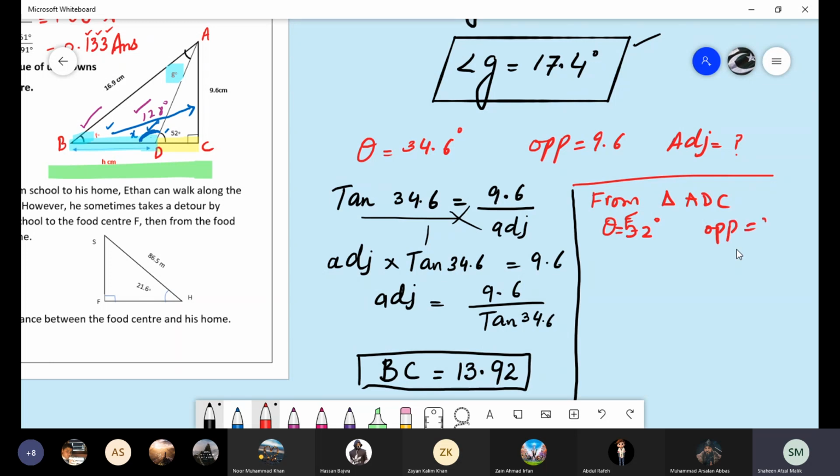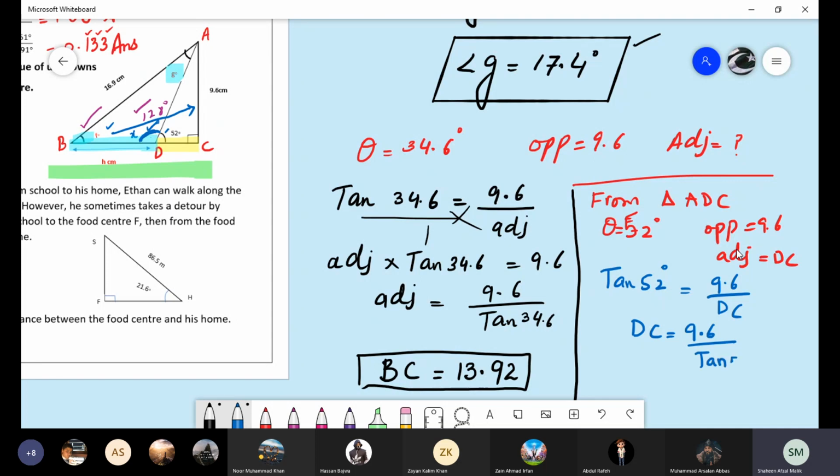Again we have the opposite, that is 9.6, and we have to find out the adjacent, that is DC. So again we will use the tan formula. Tan 52 degrees is equal to 9.6 over DC. So DC is equal to 9.6 divided by tan 52.